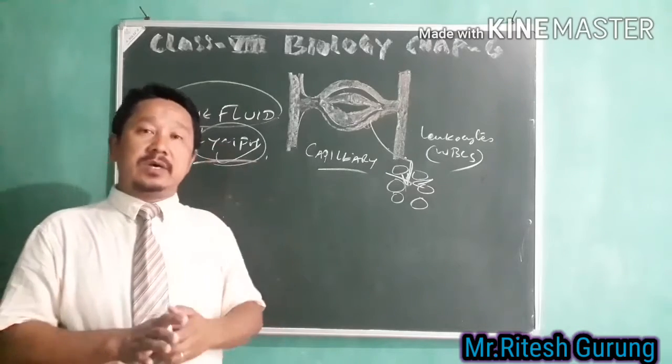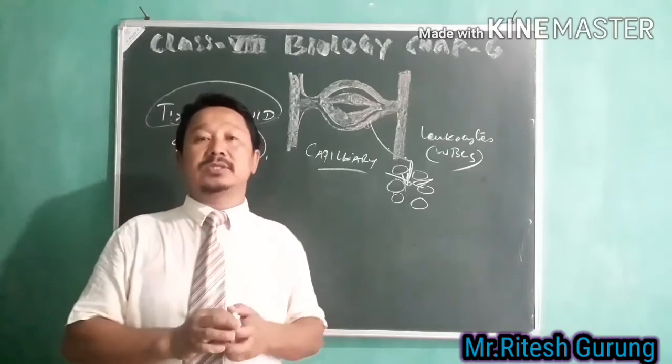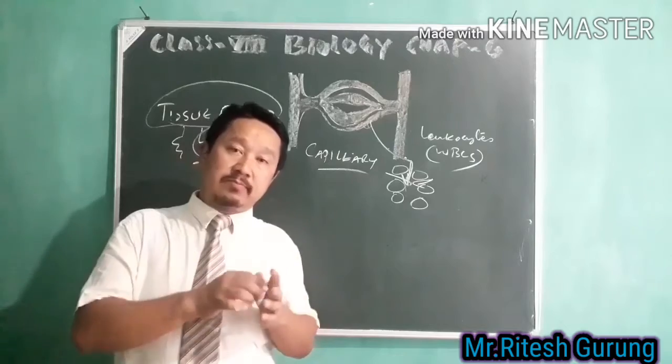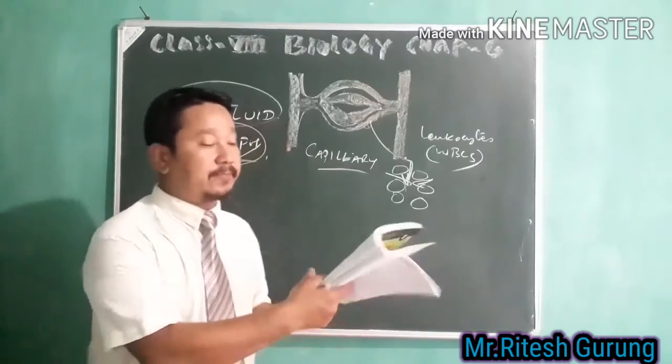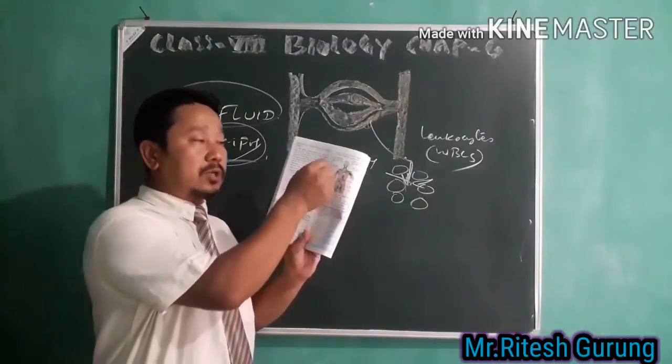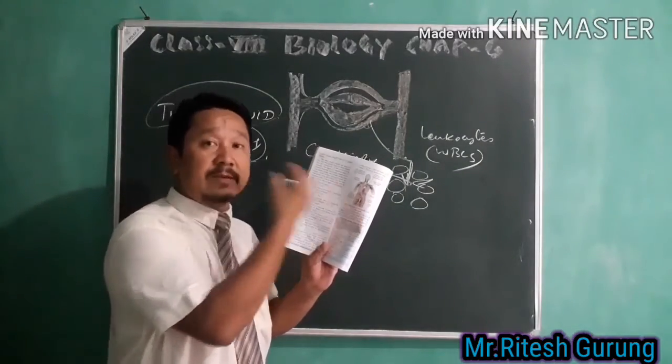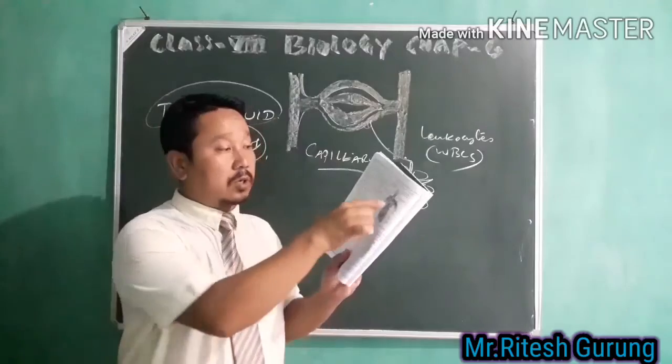Because of the contraction of the surrounding muscles, the lymph flows through the lymph vessels as shown here. From one lymph vessel to another lymph vessel it passes through the lymph node, also shown there.